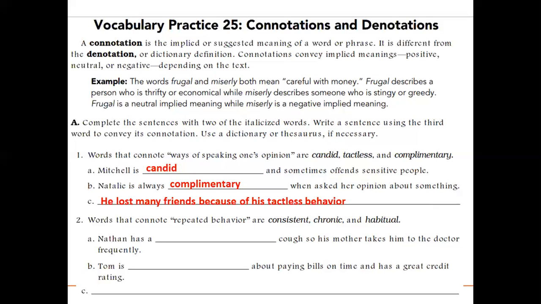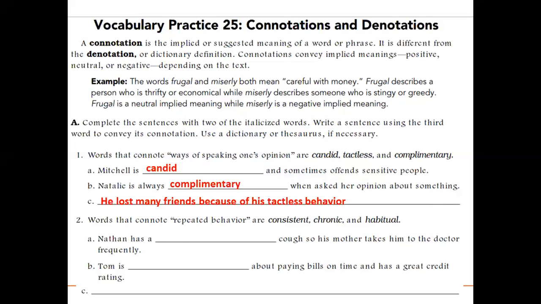Okay. Now let's move on to the next word, which is consistent, chronic, and habitual. Now, when we talk about consistent, chronic, and habitual, all these three words have the same meaning, which is the repeated behavior. So when we talk about a repeated behavior of someone, it means that if someone does something repeatedly, or if someone's behavior is repeating, it means that this is either a consistent behavior, he's doing it consistently, chronically, or habitually.